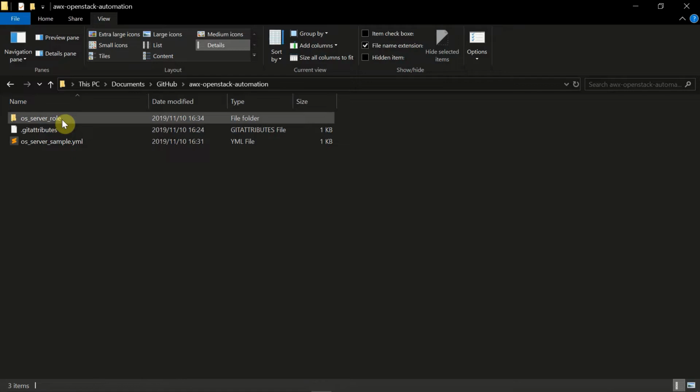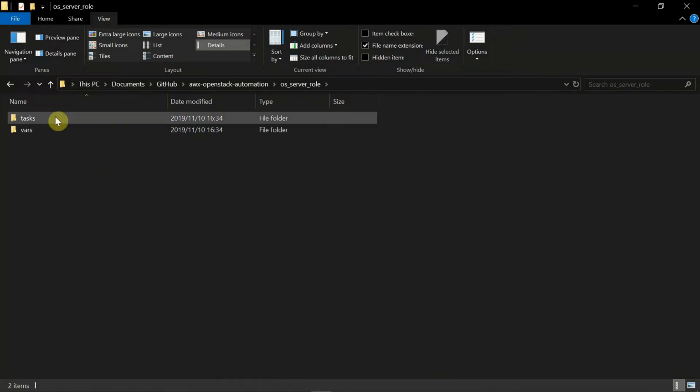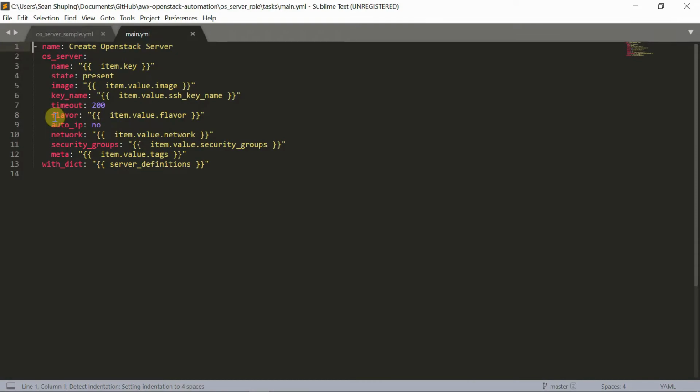In the Ansible role, there's a little bit of a structure to it. We've got two different directories for tasks and variables. And inside each directory, we've got a playbook called main.yaml. If we look at the tasks, it's very similar to what we did in the playbook, except now I'm declaring some variables. So when the role executes, it will look up the value of the variables in a dictionary called server_definitions and keep looping the task for every item in the dictionary.